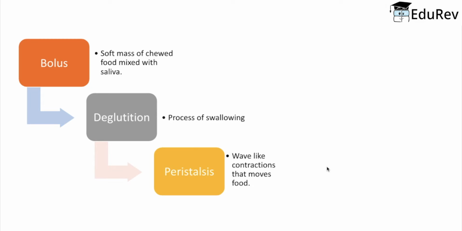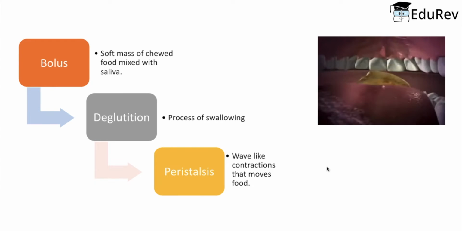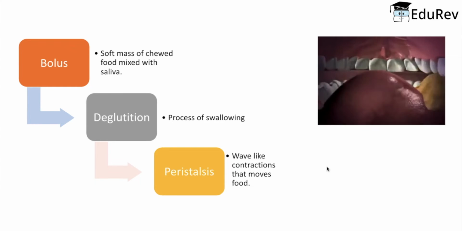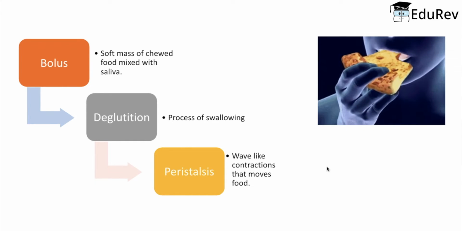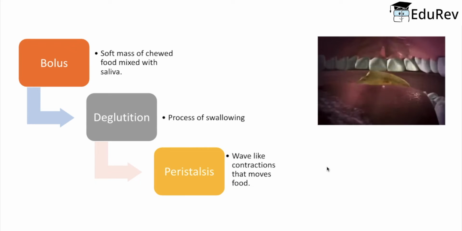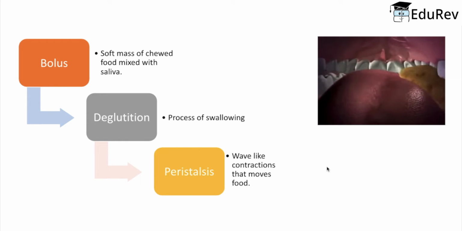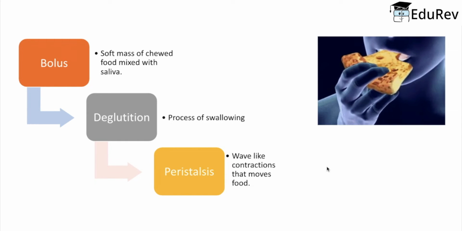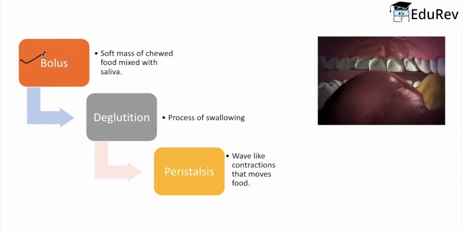Now let us go into a little more detail about the processes that happen in our buccal cavity. Imagine taking a bite of pizza yourself. Do you feel saliva is secreted in your mouth? Can you differentiate between the texture just after you take the bite and after you chew it thoroughly? Yes, a soft mass of chewed food mixed with saliva is formed in your mouth. That soft mass of chewed food with saliva is called bolus, as you can see in the animation shown on your screen.